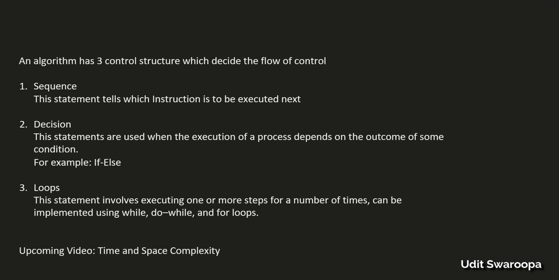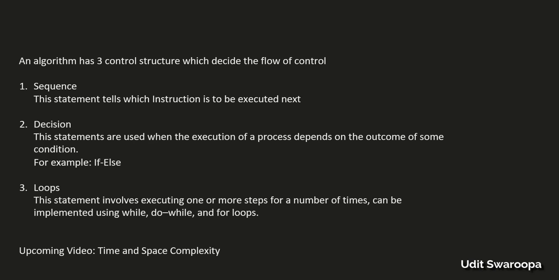The three types of loops which most programming languages give us are while, do while, and for loops. Now what we know is that to solve a particular problem we can have different approaches, and each approach is slightly different from the others on the basis of the number of resources it requires and the time it takes to execute.